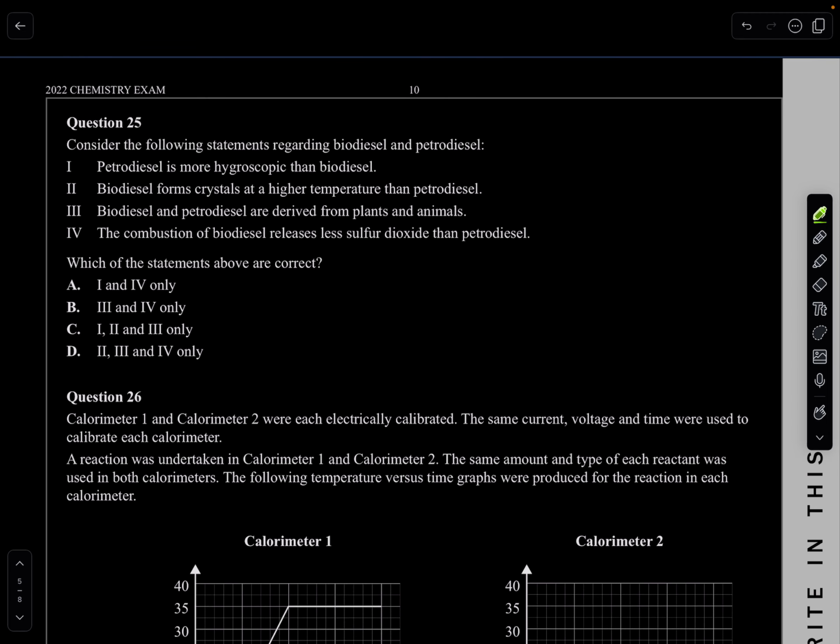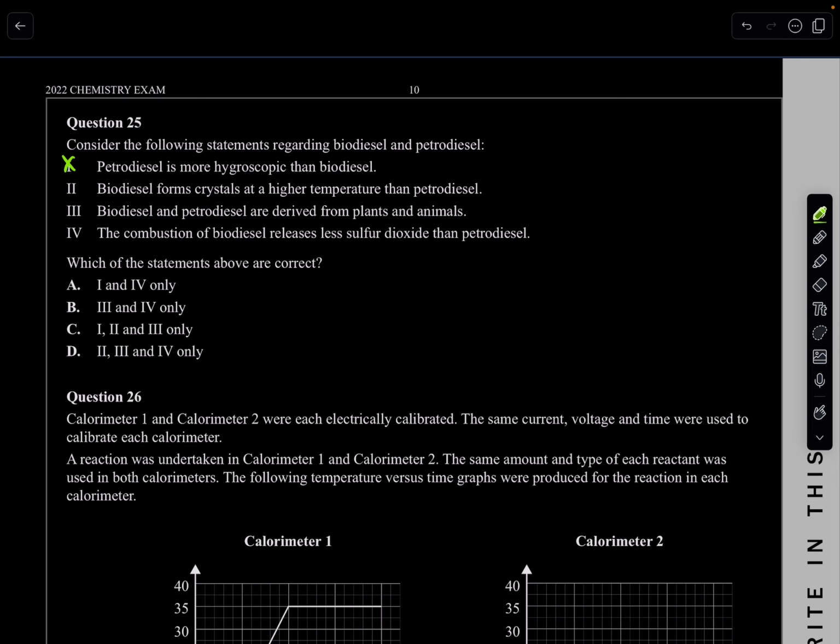25. Consider the following statements regarding biodiesel and petrodiesel. Petrodiesel is more hygroscopic than biodiesel. Rubbish. Biodiesel is more hygroscopic. It likes to take moisture from the air. Why? Because it has an ester group. This ester group makes it more polar, and water is also polar, so it attracts water because of that ester group.